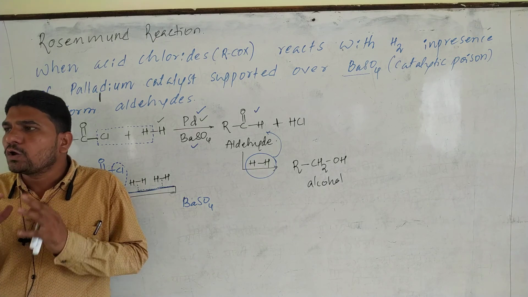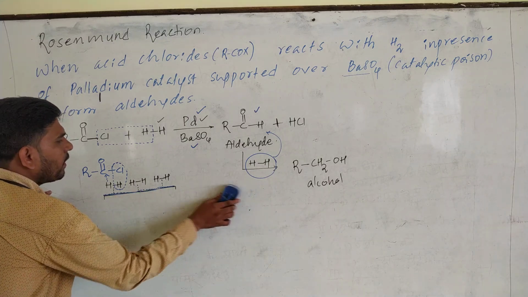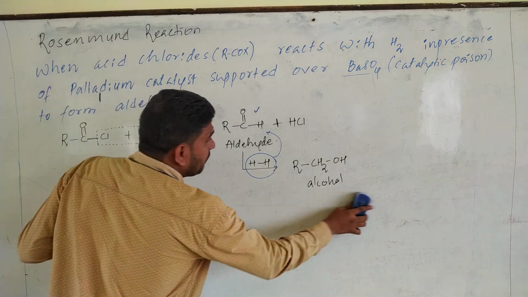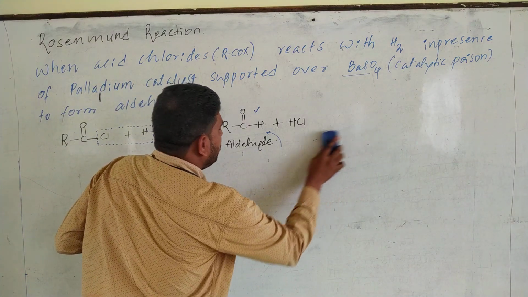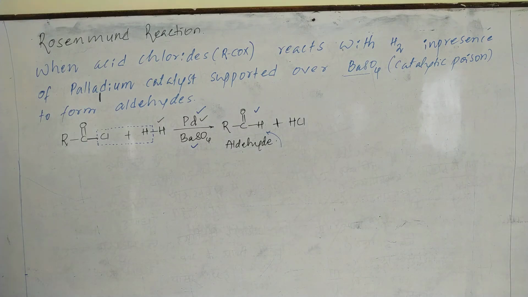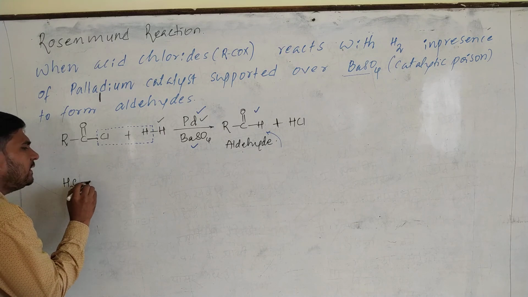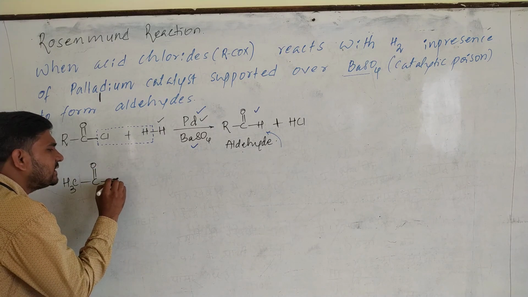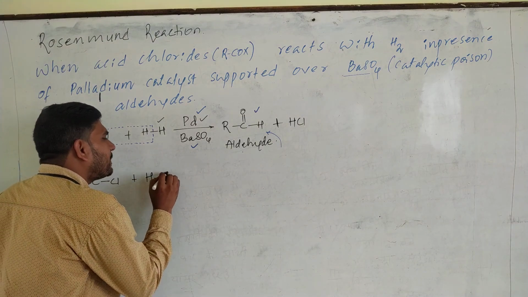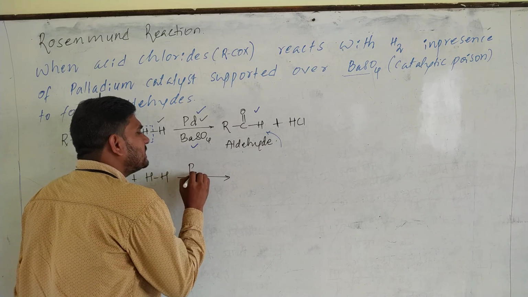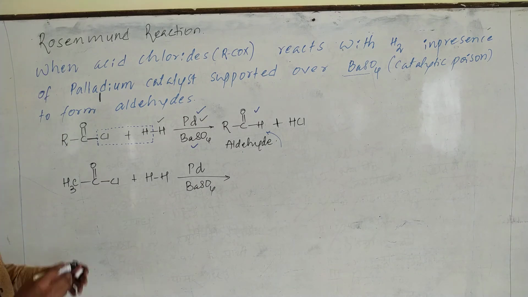Which reaction? Rosenmund reaction. Okay, this is one of the methods of preparation of aldehyde. Now we will have some examples regarding this Rosenmund reaction. For example, when acetyl chloride CH3COCl reacts with hydrogen gas in presence of palladium catalyst which is supported over barium sulfate, what is the product?